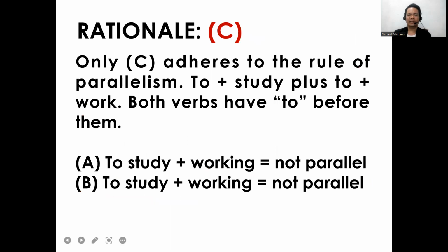Only C adheres to the rule of parallelism. To study plus to work, both verbs have to before them. A, to study plus working, is not parallel. And letter B, to study plus working, is not parallel. So it is clear that the answer for this item is letter C.